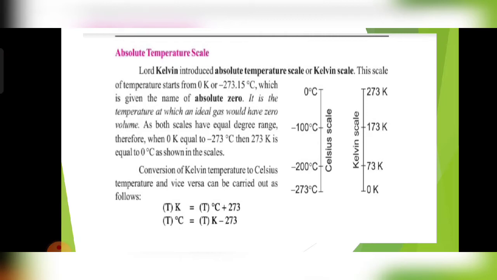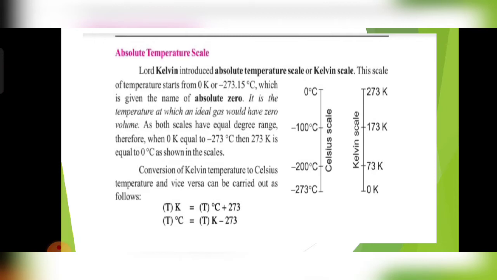As both scales have equal degree range, 0 Kelvin is equal to minus 273 degrees Celsius. The Kelvin scale, the absolute temperature scale, was introduced by Lord Kelvin, and in this scale the temperature of the gas can be reduced to minus 273 degrees Celsius, which is the least temperature.